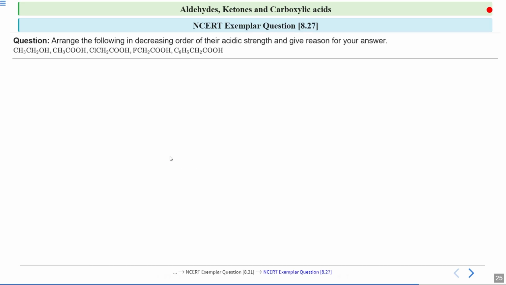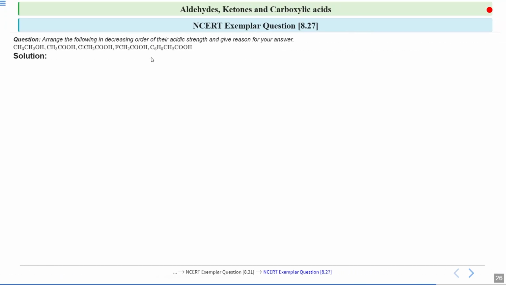Now, the next question is, you have to arrange the following in decreasing order of acidic strength and give the reason for your answer. So, you have been given these compounds and you have to arrange them in decreasing order of acidic strength. First, let's see the factors which determine acidic strength. The first factor is the ability of the compound to release a proton, which is an H plus ion. So, the molecule which easily loses a proton is more acidic.